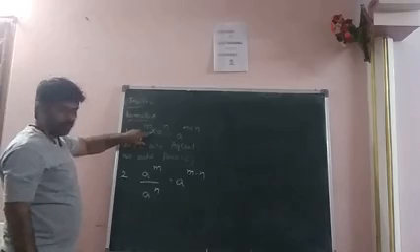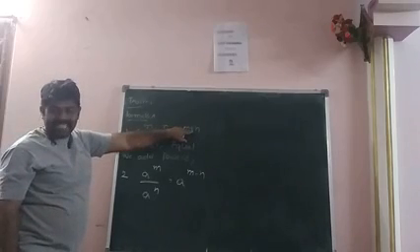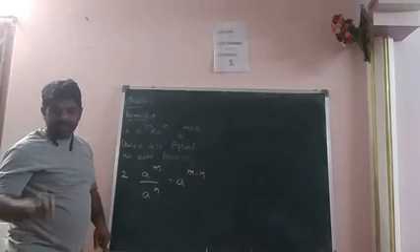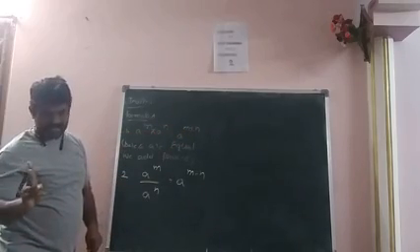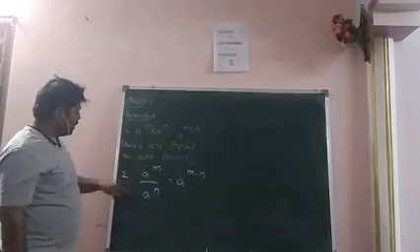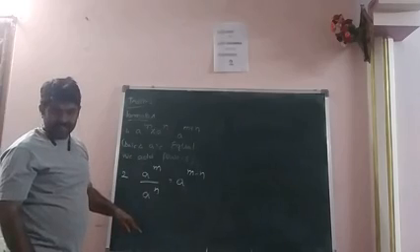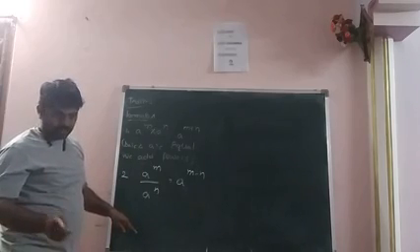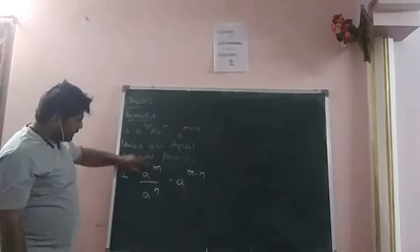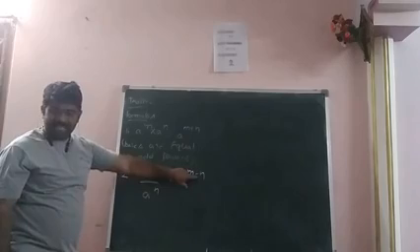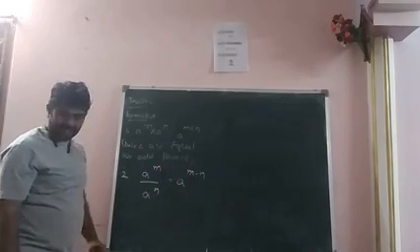If we have into, it is nothing but addition: 4 into 2 is nothing but 4 added 2 times, 4 plus 4. 4 divided by 2 is nothing but we subtract. This is a power m by a power n, nothing but a power of m minus n. So this is the second formula.